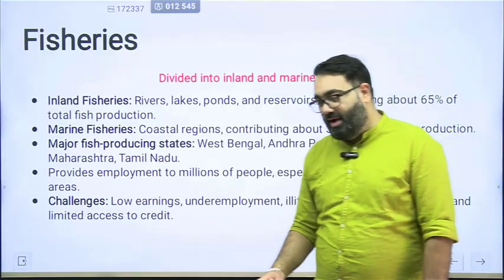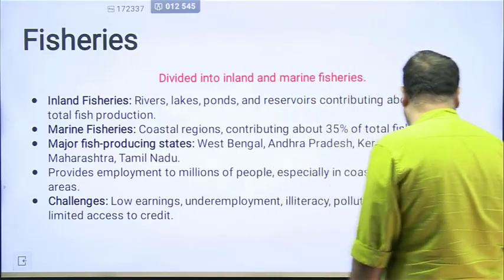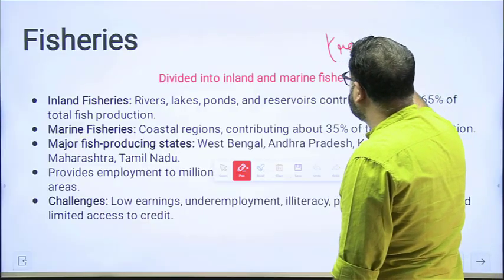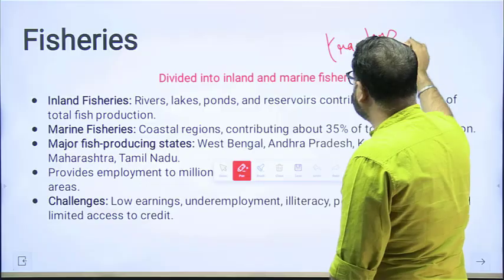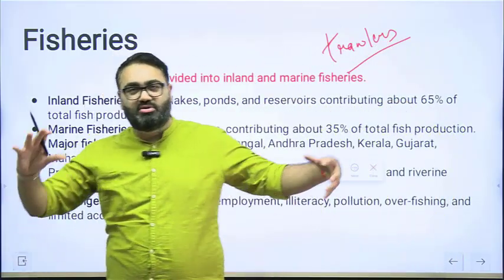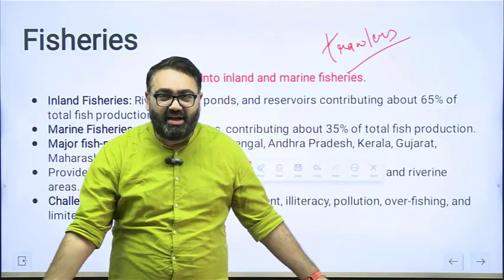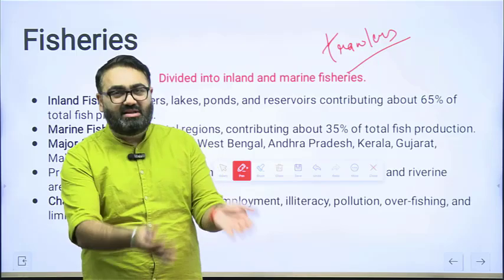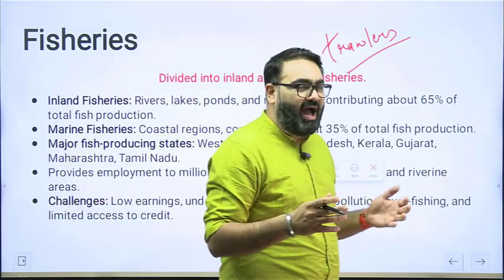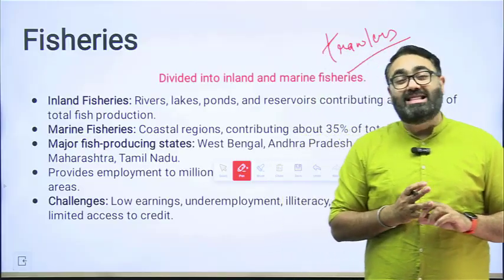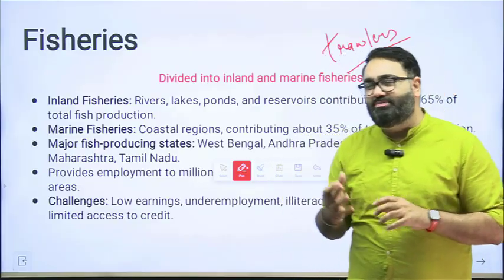The ships, for example, the huge ships that are used by fishermen, which are called trawlers. These are huge ships that are used by fishermen. They have such huge nets that they actually reach till the bottom of the sea, the seabed. And when they reach till the seabed, they actually destroy a lot of marine ecosystem, and they end up catching a lot of very small fish as well.